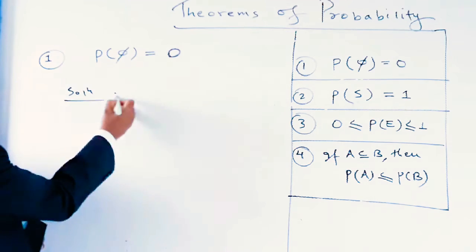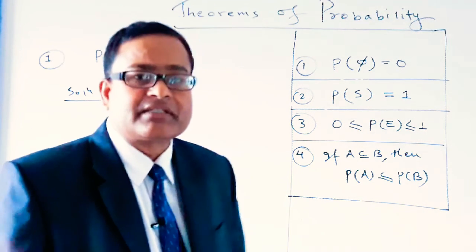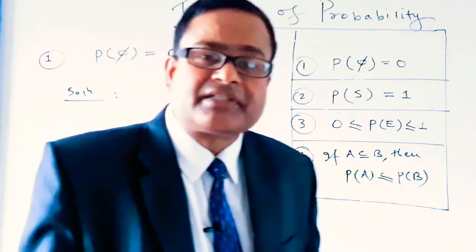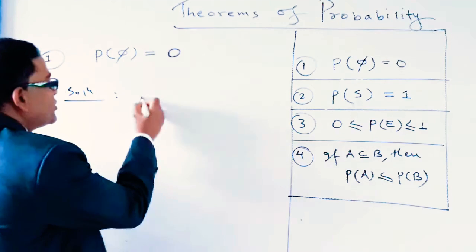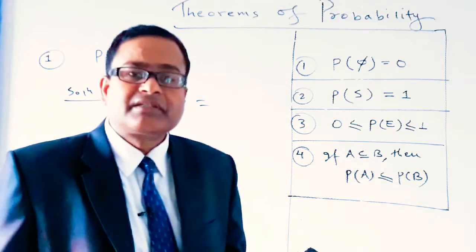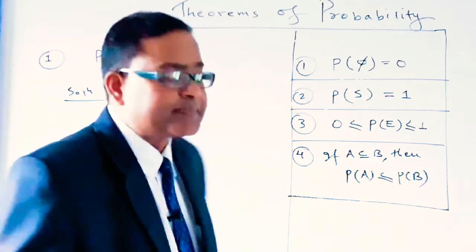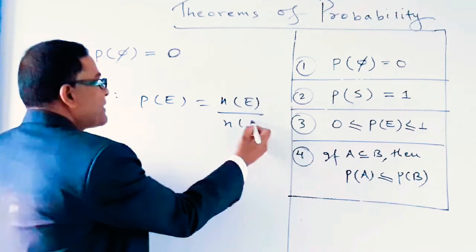Solution. By the mathematical definition of probability, we know that the probability of an event is equal to the number of elements of the event divided by the number of elements of the sample space. That means P(E) is equal to N(E) by N(S).